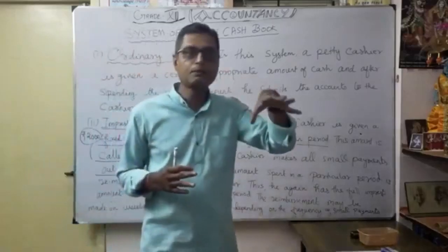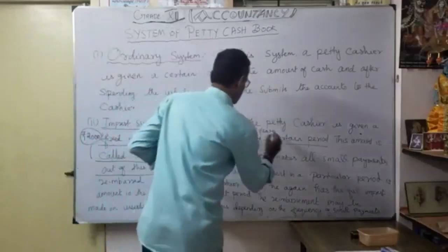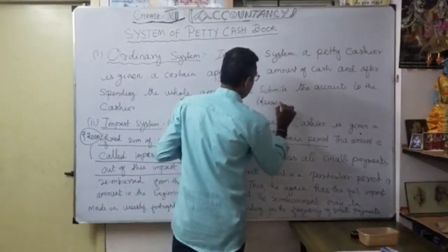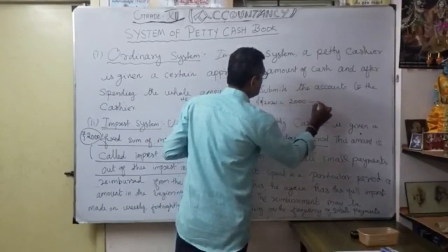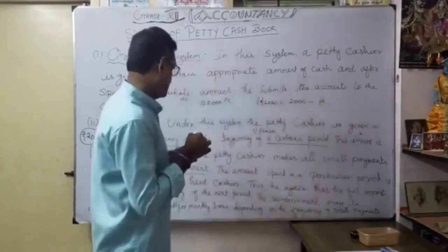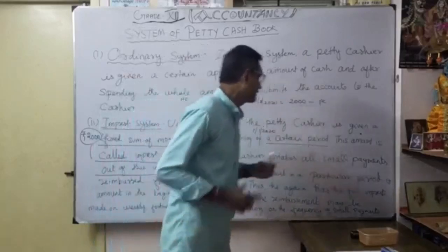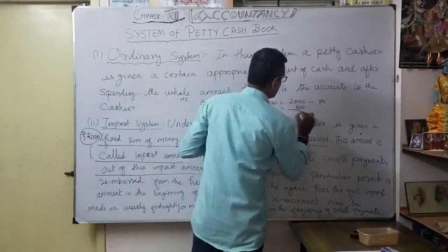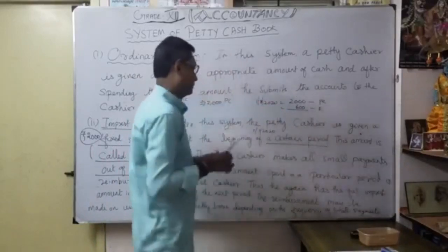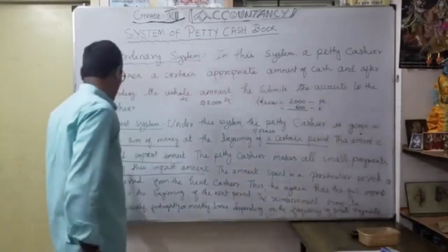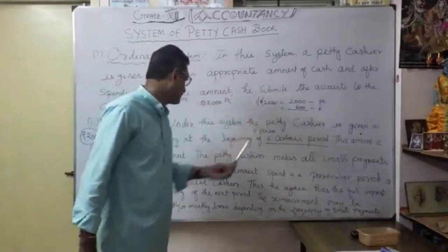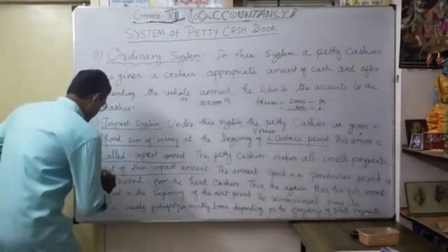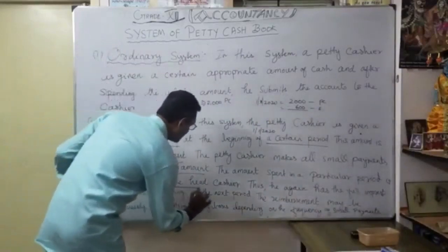So for example, in January he got this 2000 rupees, on 1st January 2020, handed over to the petty cashier. The amount spent in a particular period: during January, he spent some 600 rupees. That is the expenses. He makes all small payments out of this imprest amount, the 2000 rupees. The amount spent in a particular period is reimbursed. That is very important. Reimbursed from the head cashier.